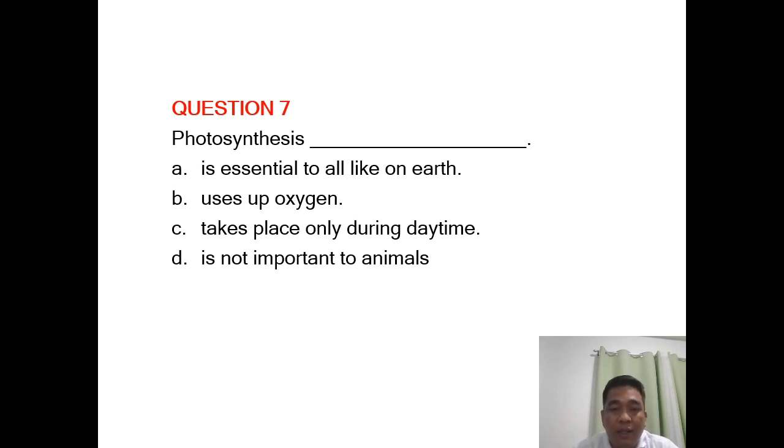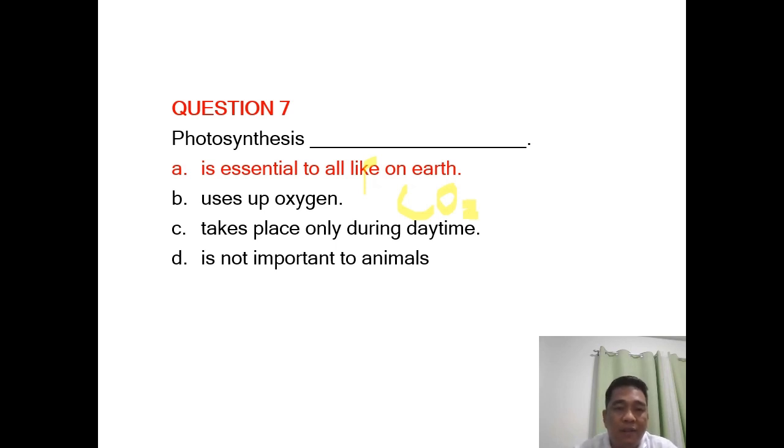So in here, ang tamang sagot natin for question number 7 ay is essential to all life on Earth. So it should be A, no? Ang photosynthesis ay gumagamit ng carbon dioxide, hindi po siya gumagamit ng oxygen, but rather ang kanyang byproduct ay oxygen. It takes place only during daytime.